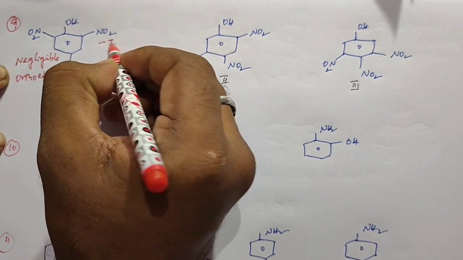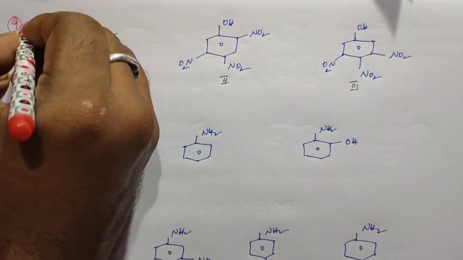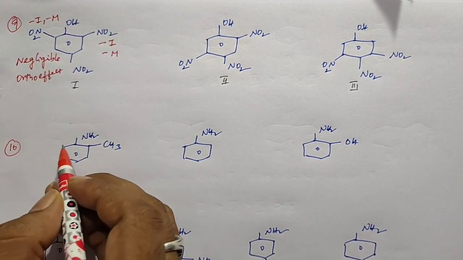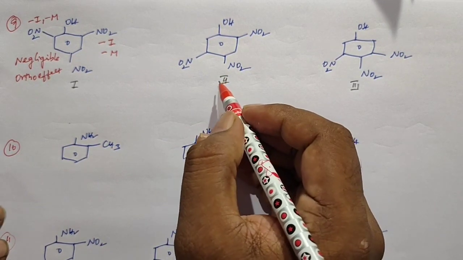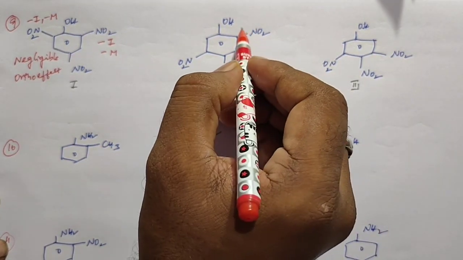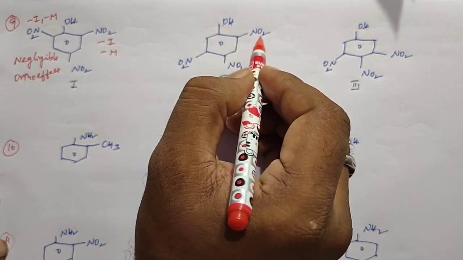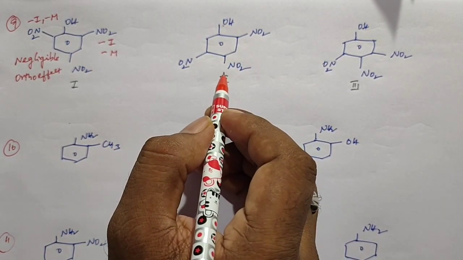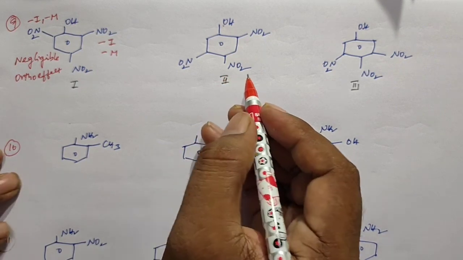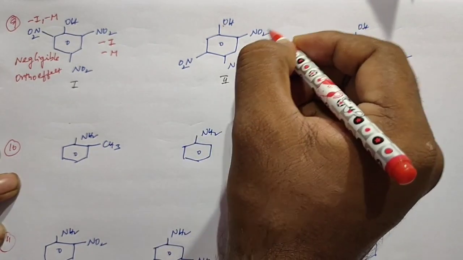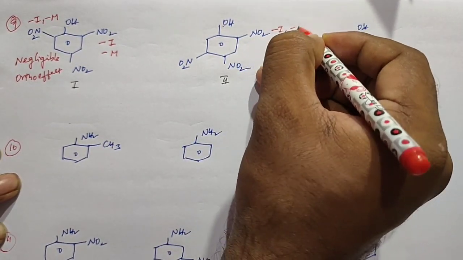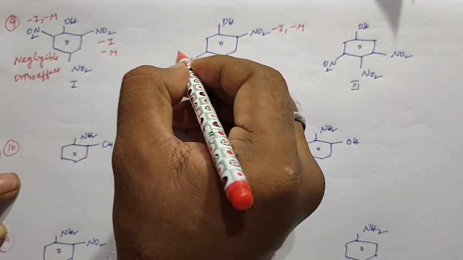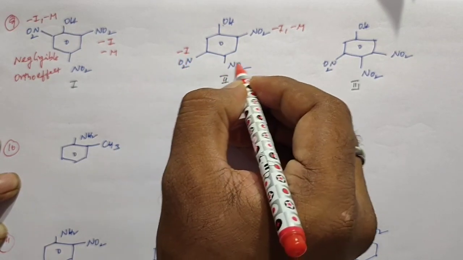So here we can express based on the minus I and minus M effect. Both NO2 groups show the minus I and minus M effect. When I go to the second structure, between OH and NO2 the ortho effect can be possible, and between both NO2 groups we can say the ortho effect. So here the ortho effect is present, and this NO2 group shows the minus I, minus M effect, and this NO2 group is present at meta position, so it can show only the minus I effect.